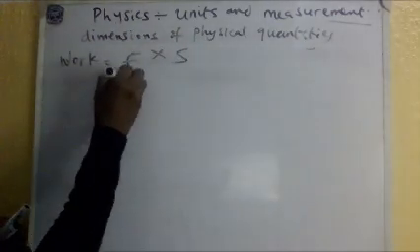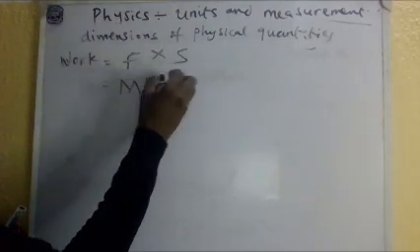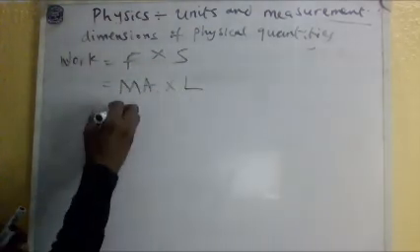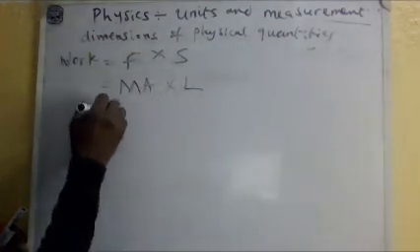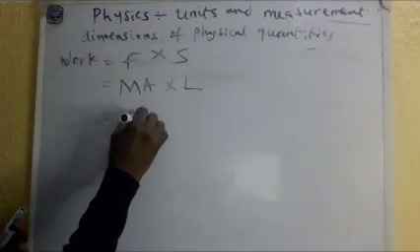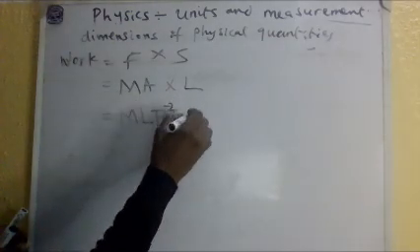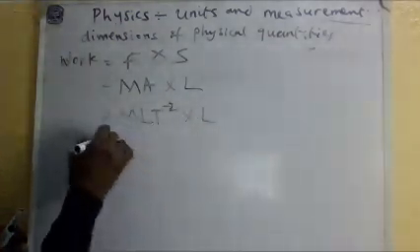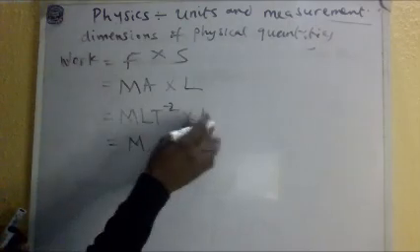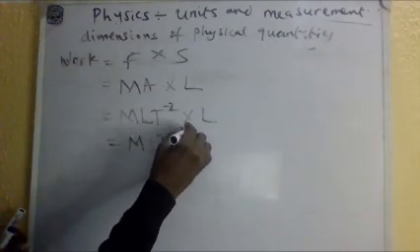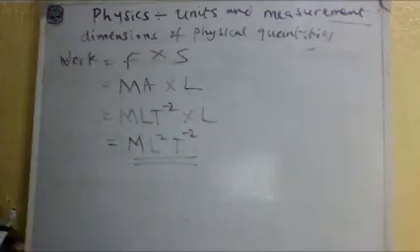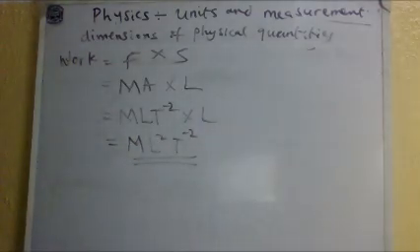Force is what? Mass times acceleration times distance. Distance is L. Mass is there. So acceleration is what? M L t raised to the power minus 2 times L. So work is M, L times L is L squared, then t raised to the power minus 2. So this is the dimension for work.